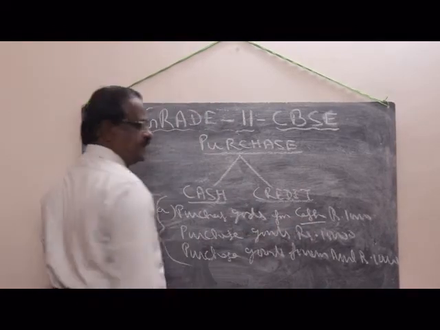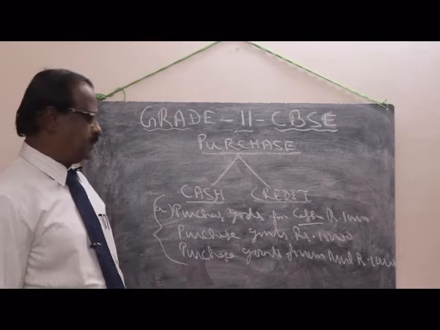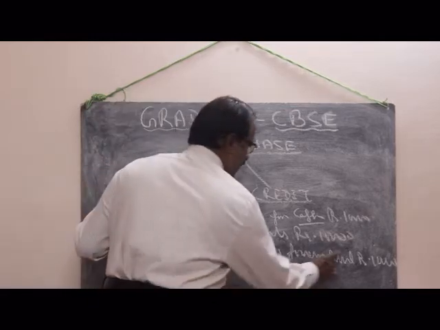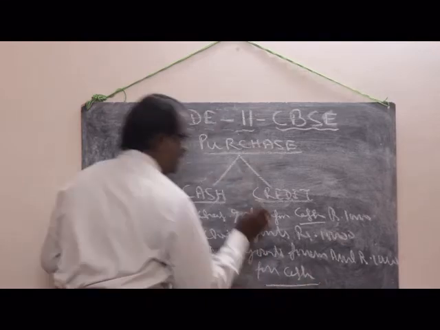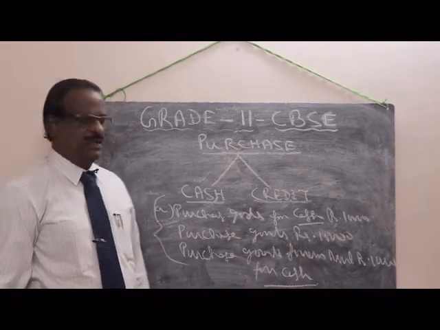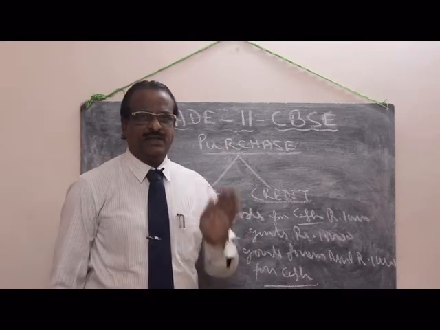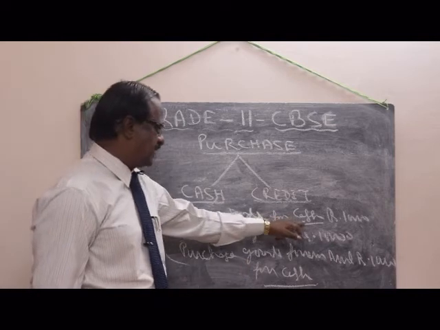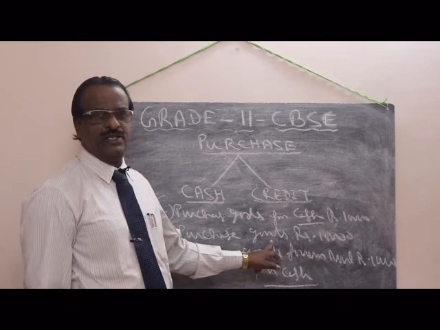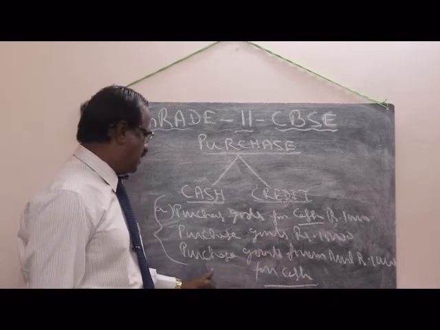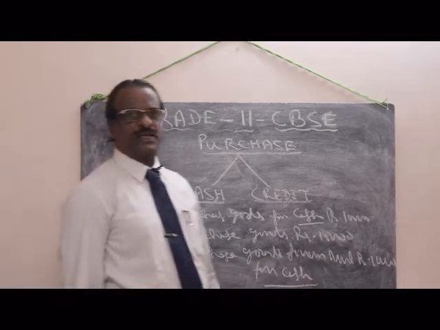Even purchase goods with no mention of cash and no name is also a cash purchase. Purchase goods from Arul for rupees 10,000 for cash is also a cash purchase. Here there is cash; here there is no cash and also no name; and the third one is purchase goods from Arul for cash. So these are all cash purchases.